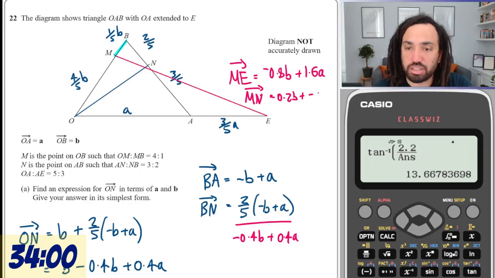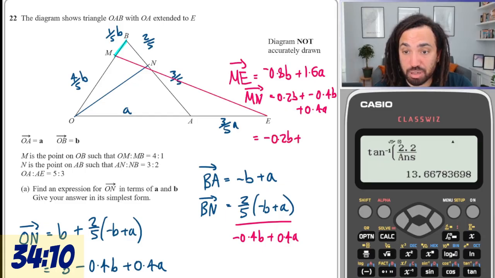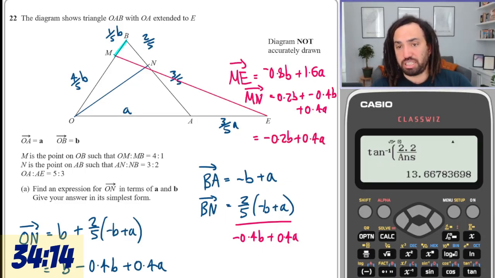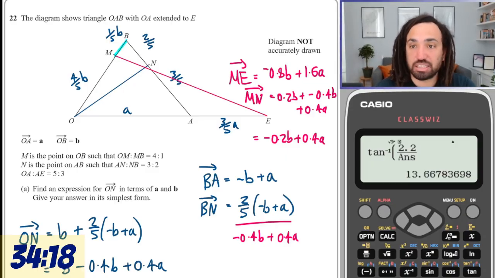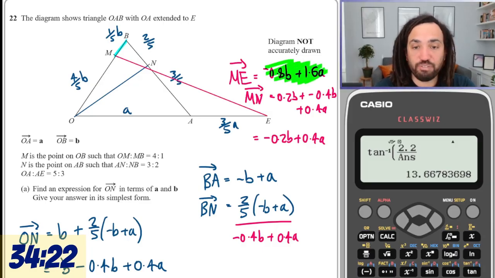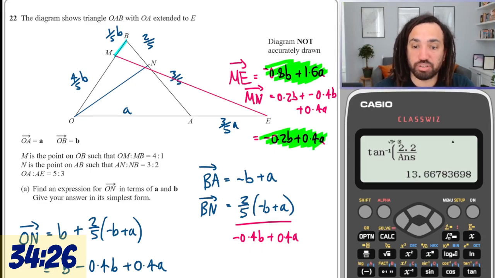So that'll be minus 0.2b plus 0.4a in total. Okay, so that's not particularly neat, but we can see here clearly that this guy is exactly 4 times this guy, and that is what's going to prove it for us.